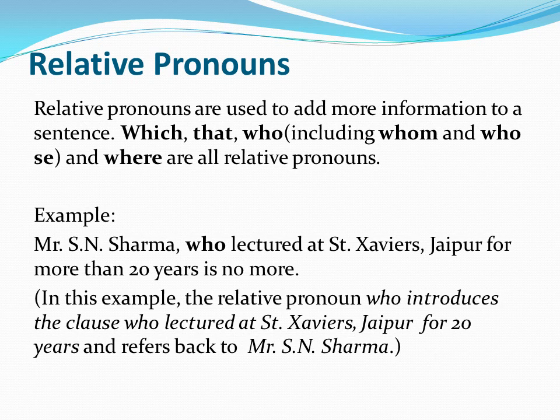Here also, who is a relative pronoun. This is the person whom I met yesterday. Now here, whom is the relative pronoun. This is how we use relative pronouns.